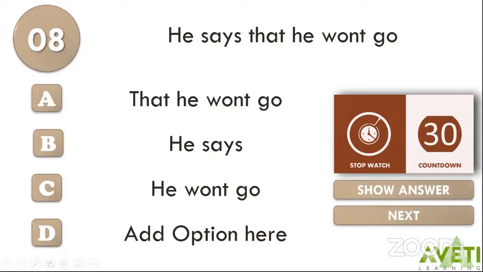All right. So now let me show you the answer, children. That he won't go is your right answer, because he says what? He says that he won't go. Hence, that he won't go becomes your noun clause in the form of an object because he says it. That he won't go can be replaced by it. He says it.